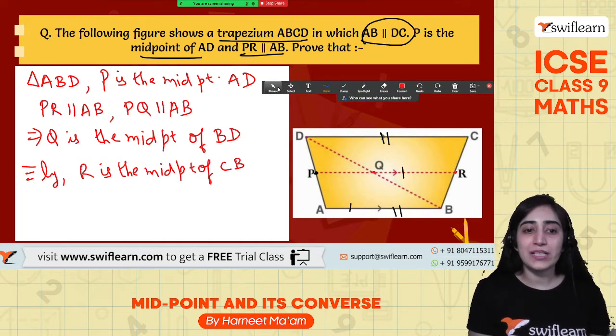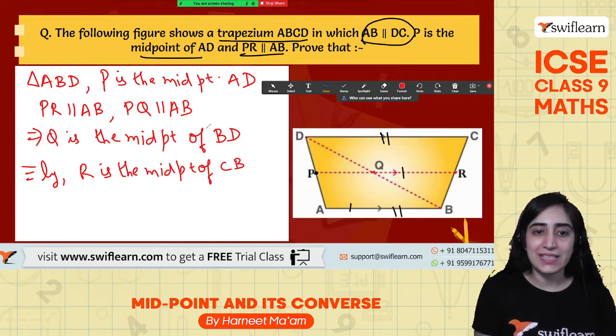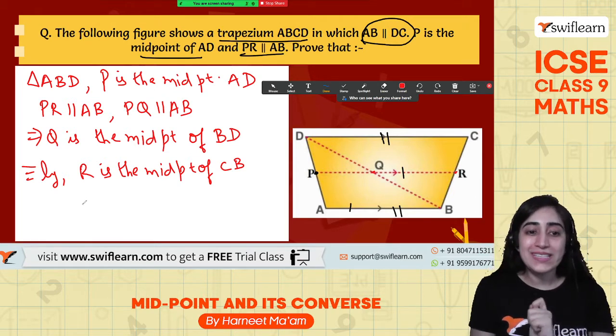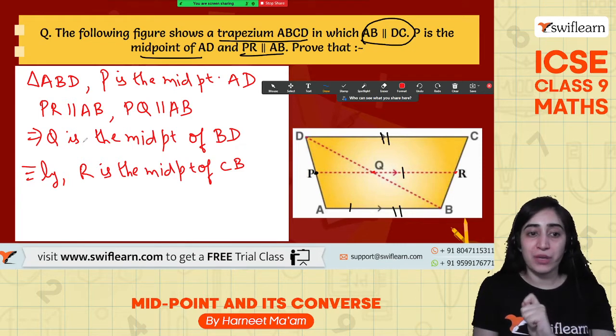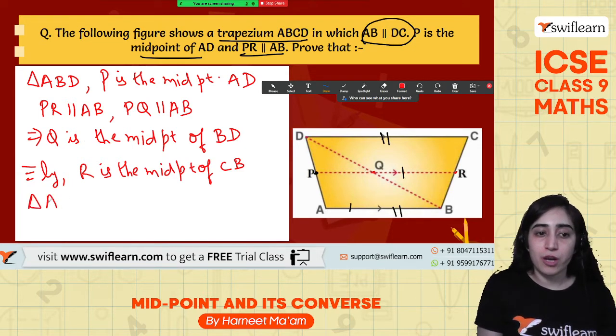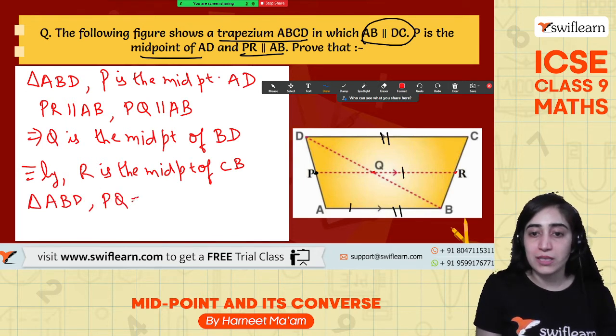So now I know that these sides are parallel and we have the midpoints. So what does that mean? When P is the midpoint of AB, in triangle ABD, that PQ is equal to half of AB.